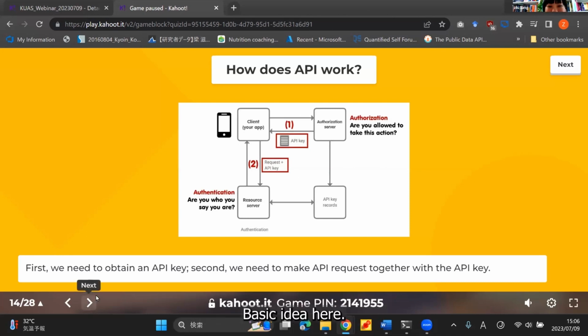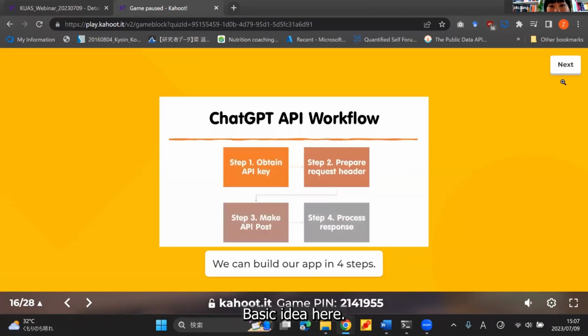I hope you got the basic idea here. You need to get the key first, and then you need to make the request, right? And when we actually build the back end of the app, we have to do these four steps. Of course, the first step is to obtain the API key. And then the second step is to make the request, right? But in order to make the request, we need to prepare something first.